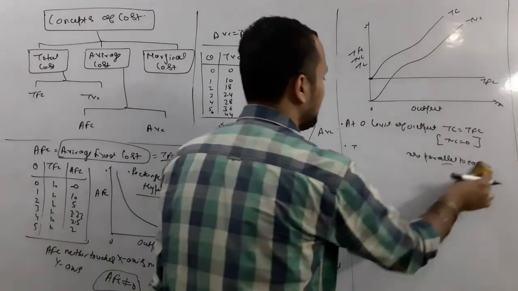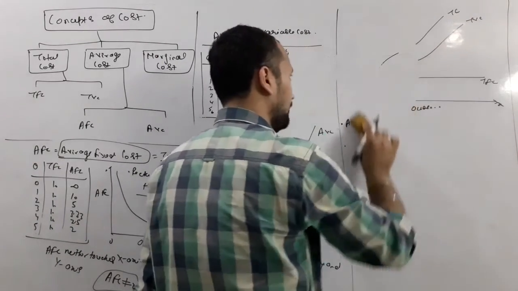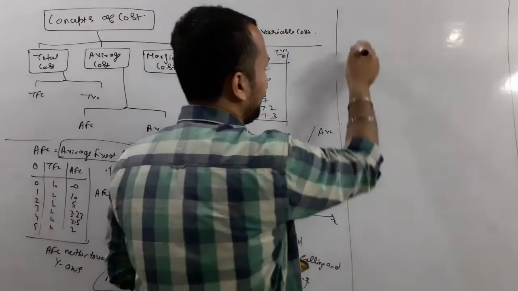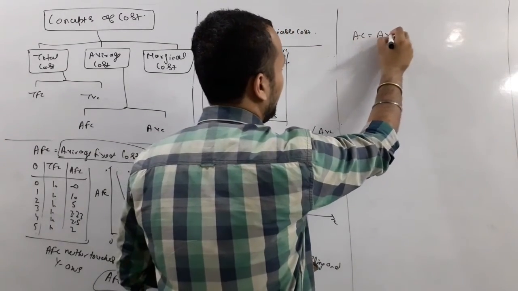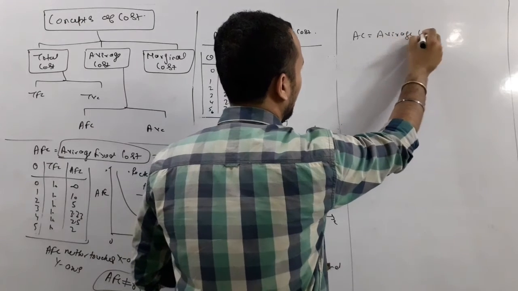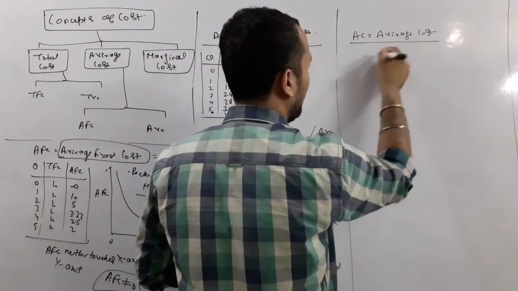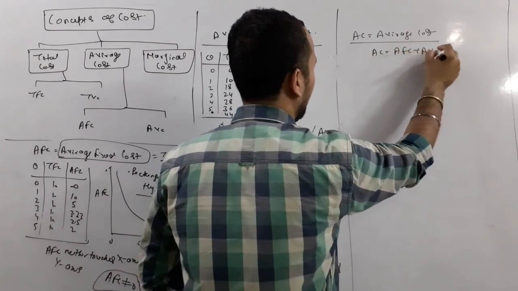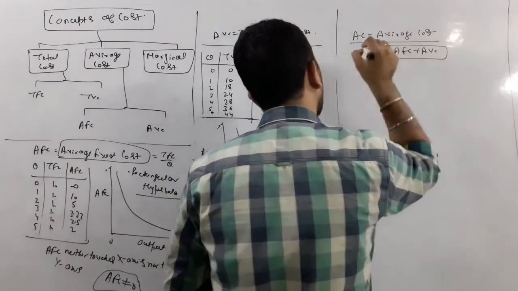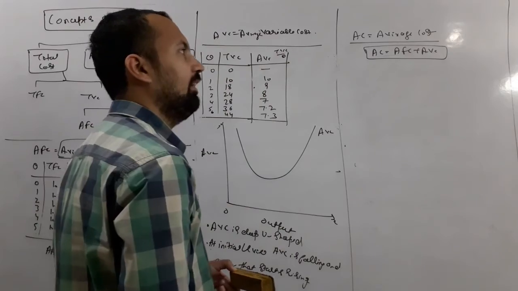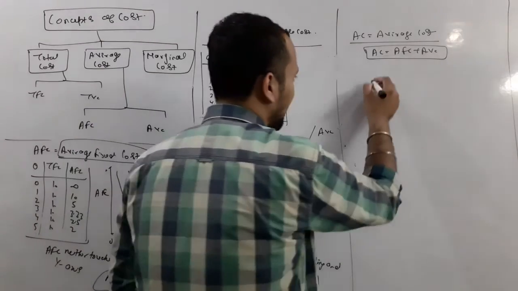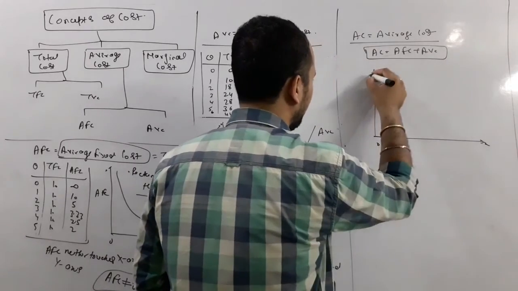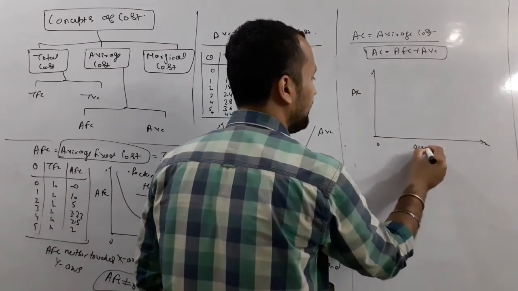Now, the next heading we are starting is average cost. It is the per unit cost of producing a commodity. It can be calculated as AFC plus AVC, and it is U shaped.